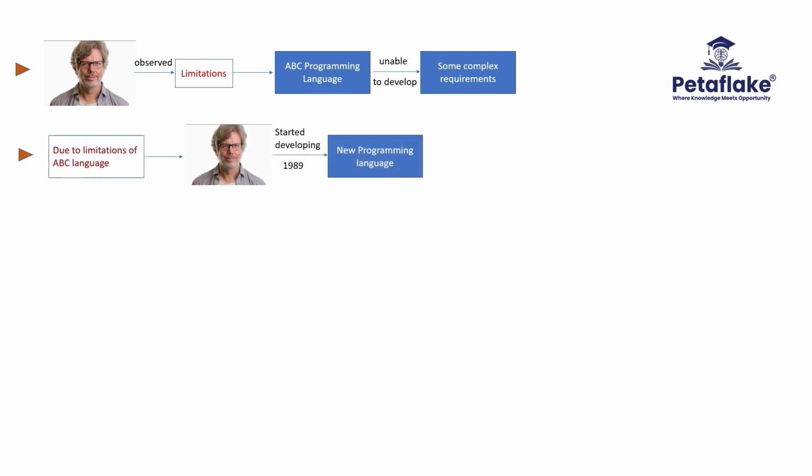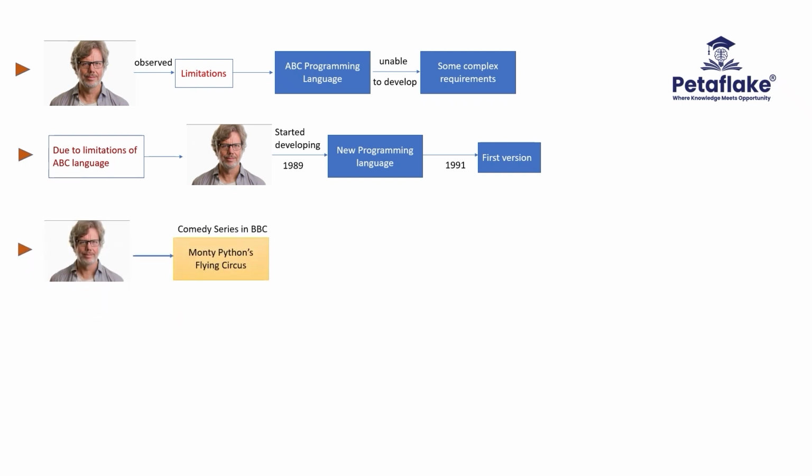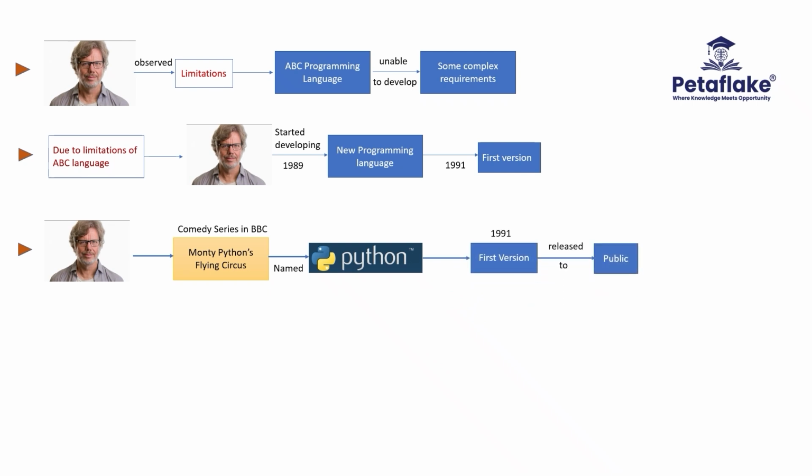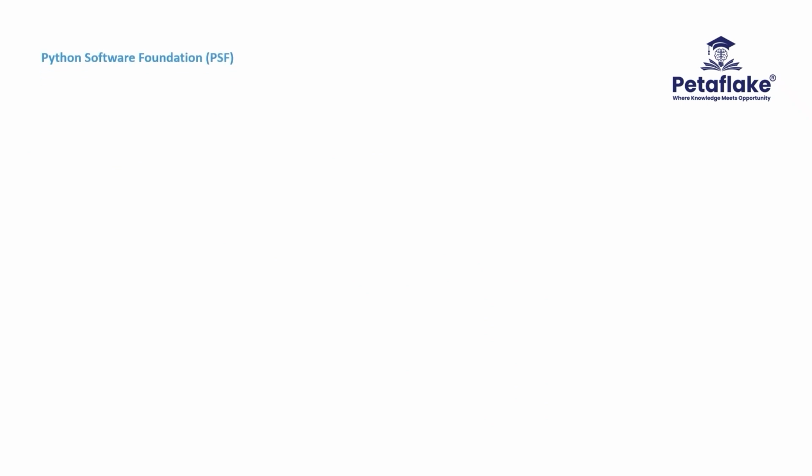Guido started working on the development of the new programming language in the year 1989 and came up with the first version of the new programming language in the year 1991. The creator wanted to name his programming language with a simple short name. Guido was a fan of a comedy series named Monty Python's Flying Circus, which was telecast on the BBC channel. Guido got an idea to name his newly created programming language Python. The first version of the Python language was made available to the public in the year 1991 with the name Python 0.9.0.